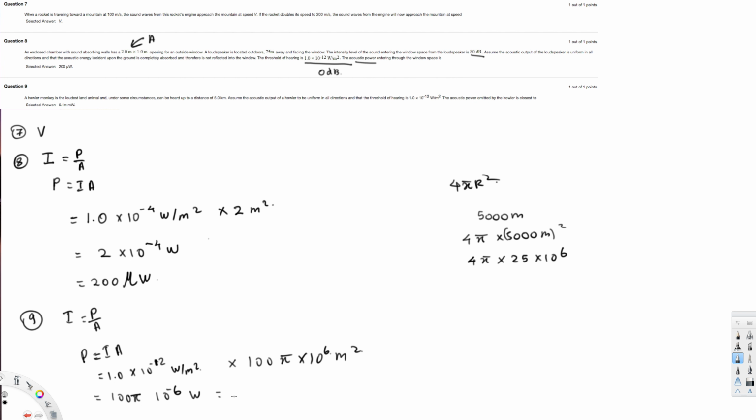And if I want to convert into milliwatts, I can simply multiply this one. If I multiply this one, 2 powers will go away because it's 100, right? So it's going to be minus 4. So this is going to be 1 times 5 times 10 to the power of minus 4 watts. And if I want to convert into milliwatts, I have to divide it by 10. So this is going to be 0.1 times 10 to the power of minus 3. That's going to be 5 milliwatts.